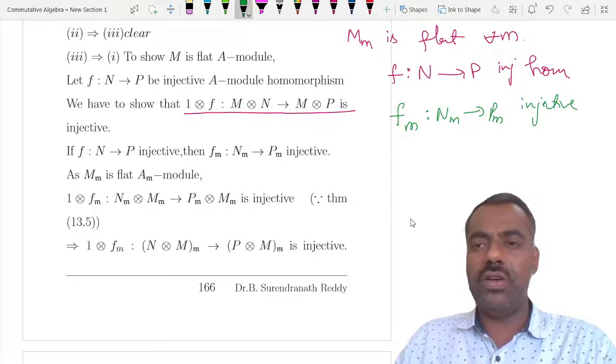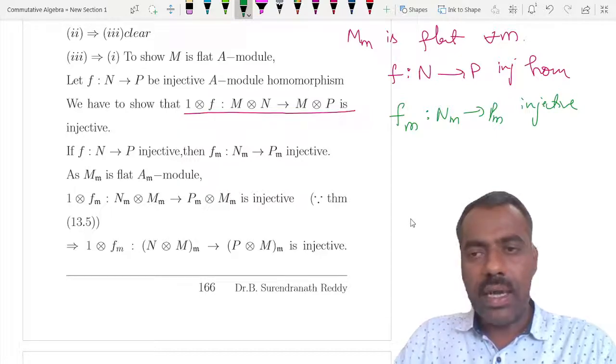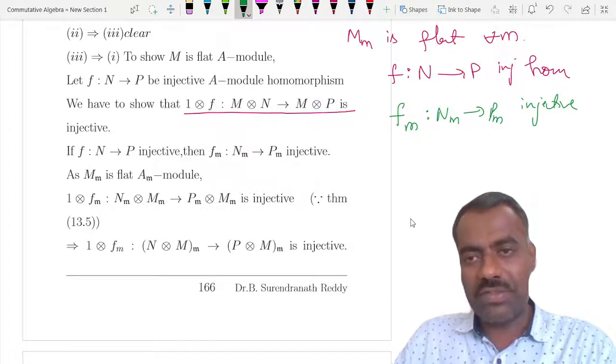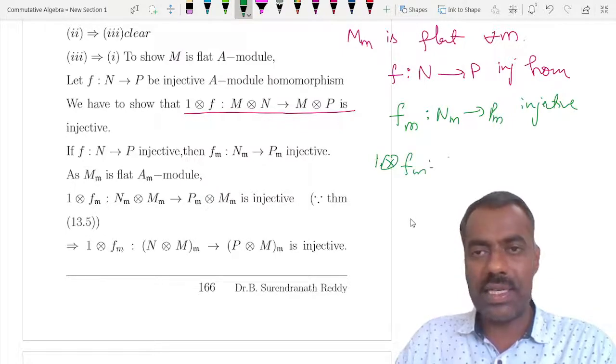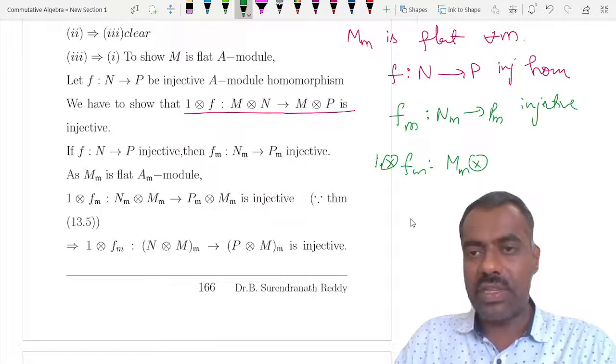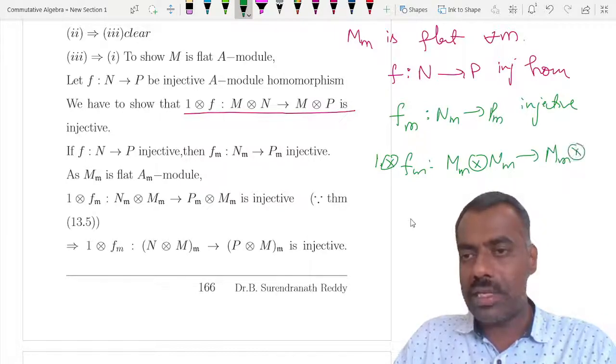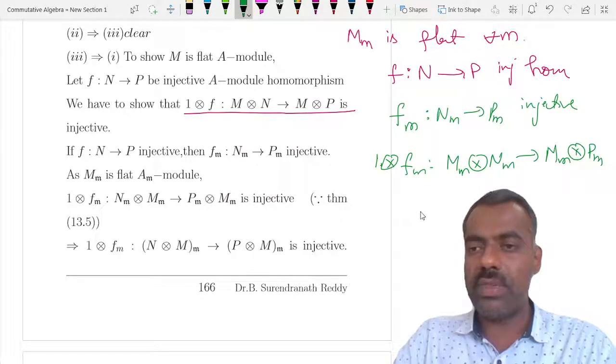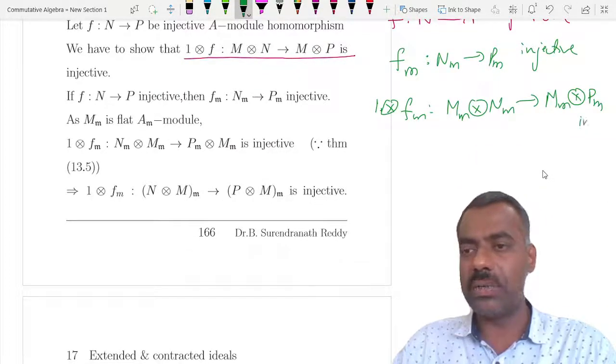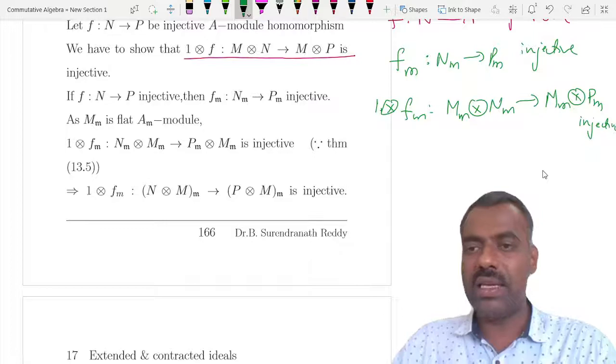And because M_m is flat, 1 tensor f_m, that is M_m tensor N_m to M_m tensor P_m, is also injective. This is by the given assumption.